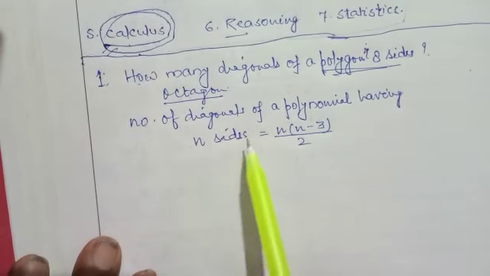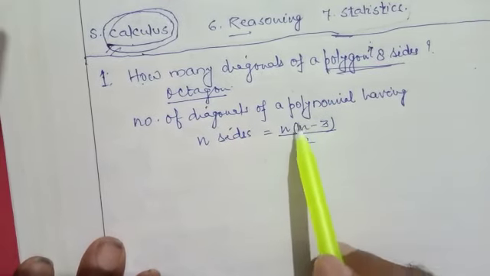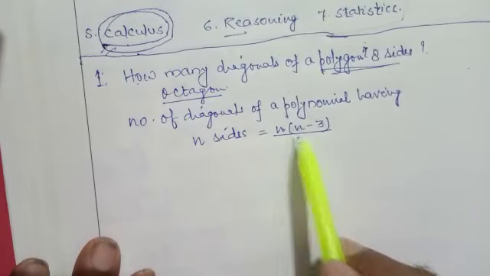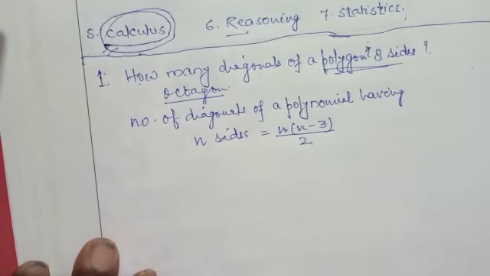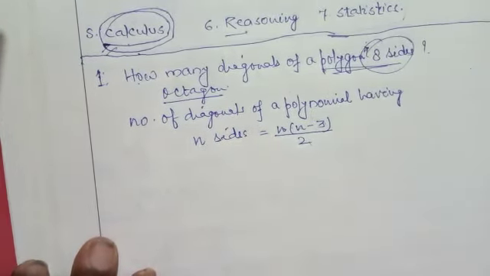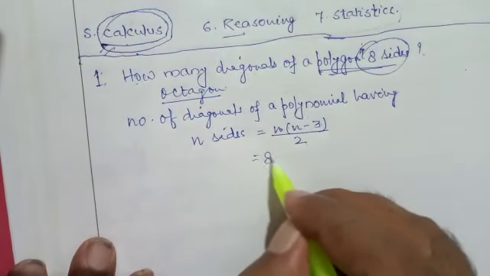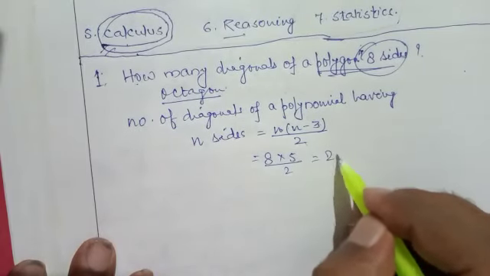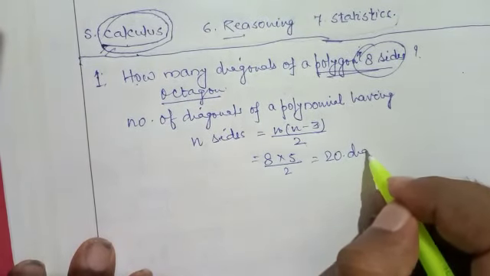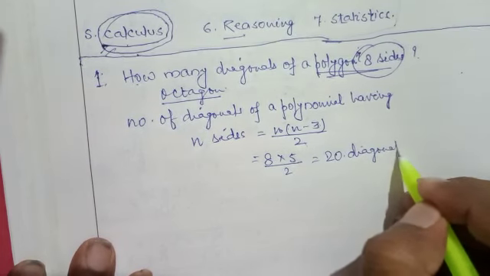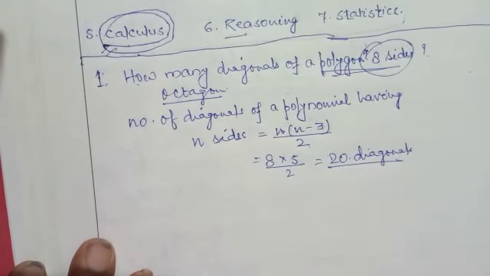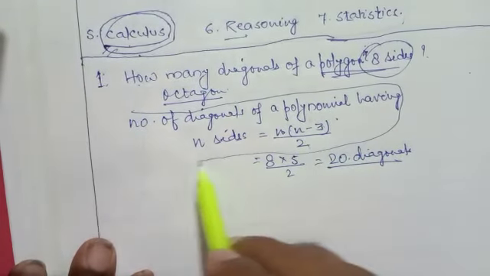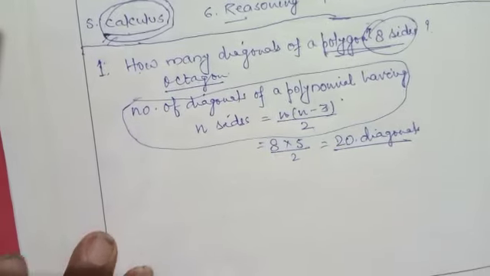Suppose the number of diagonals of a quadrilateral. A quadrilateral has 4 sides. So 4 into 4 minus 3, 1, by 2, that is 2. So 2 diagonals in a quadrilateral. Similarly, a polygon having 8 sides means 8 into 8 minus 3, 5, by 2, that is 20 diagonals. In this way, you must calculate the number of diagonals. So you must remember the formula for the number of diagonals of a polygon having n sides.